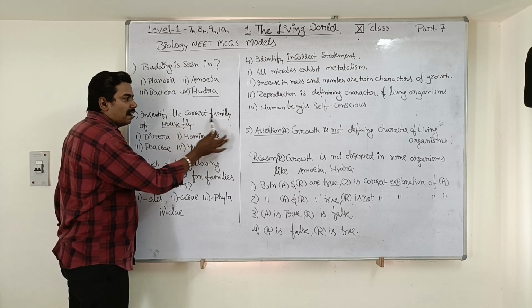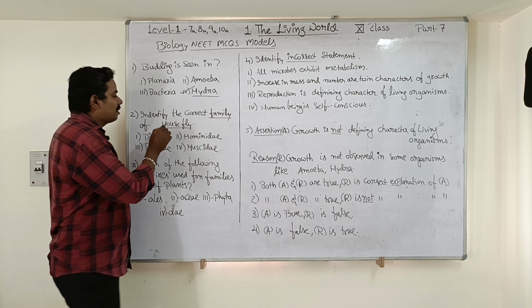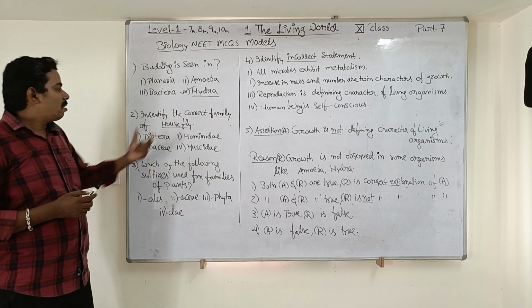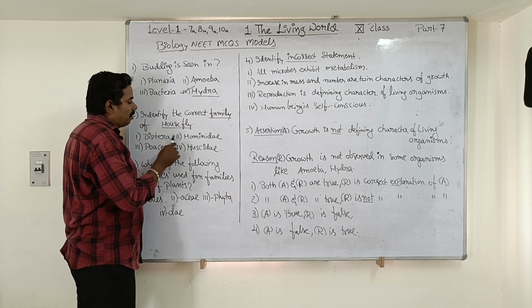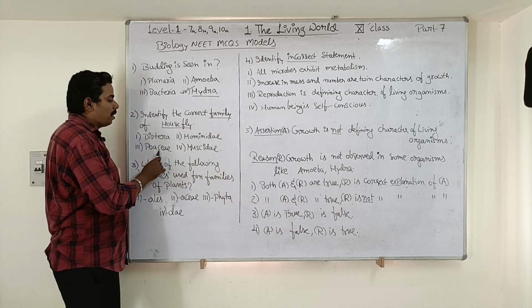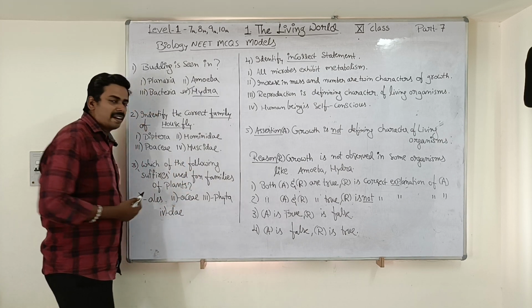Identify the correct family of housefly. So housefly is an insect. It belongs to which family? The options given here: Diptera, Hominidae, Poaceae, Muscidae. Come on students, try to identify which is the correct option.